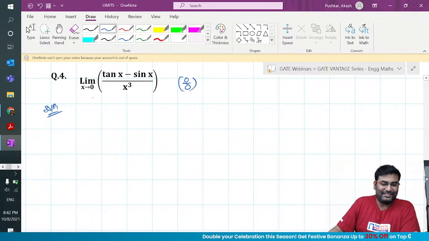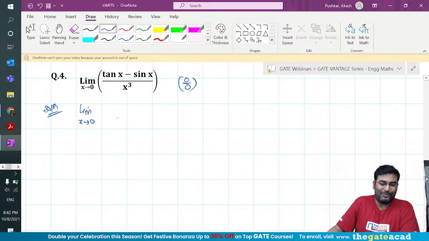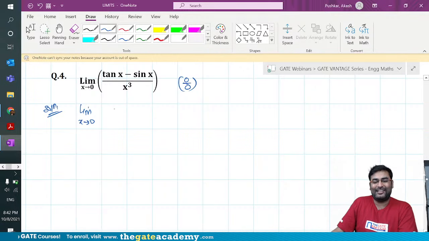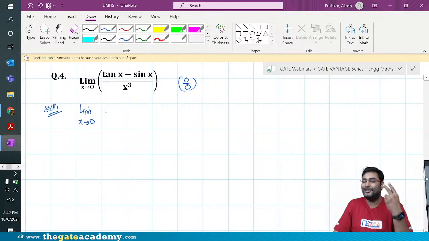So if you see here, the idea is not to apply L'Hopital's Rule. I hope you guys agree with me, because if I try to do that, it is going to go in a long approach. And in GATE, we have to do a maths question generally in 2 minutes.